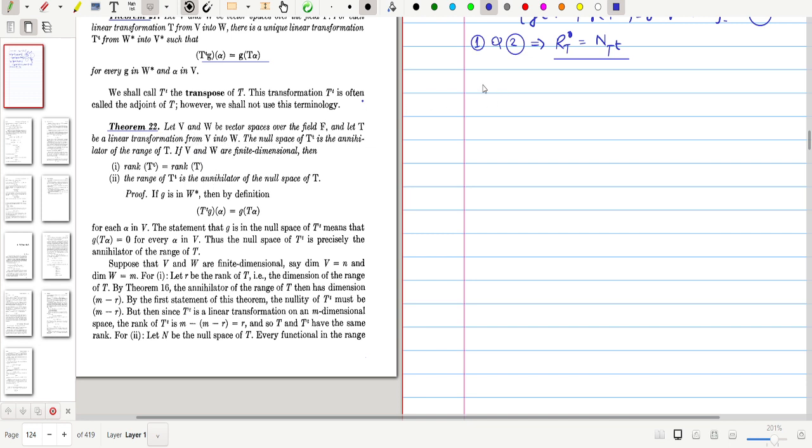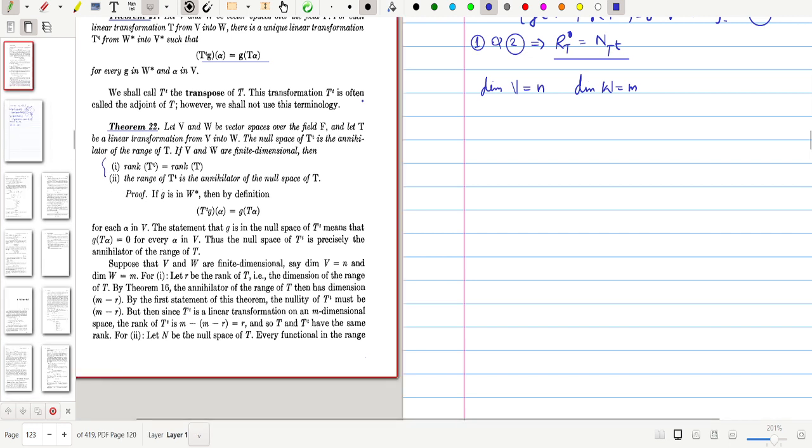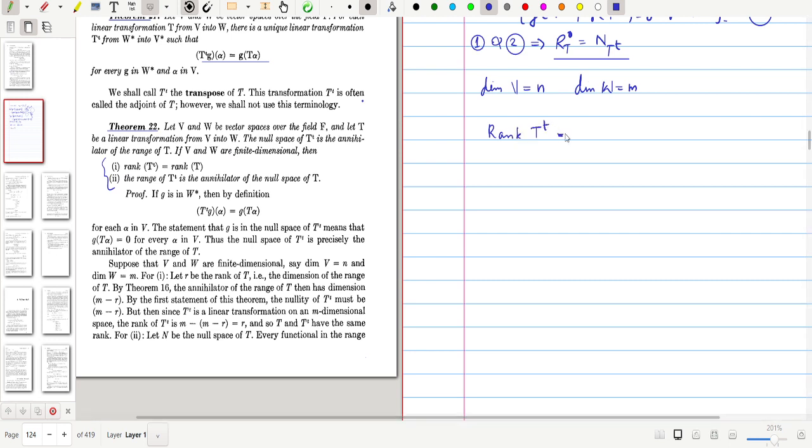But if you restrict our vector spaces to finite dimension, with dimension of V equal to n and dimension of W equal to m, then you get the other two statements in the theorem: rank T transpose is the same as rank T, and the range of T transpose is the annihilator of the null space of T. We can easily prove these two statements.